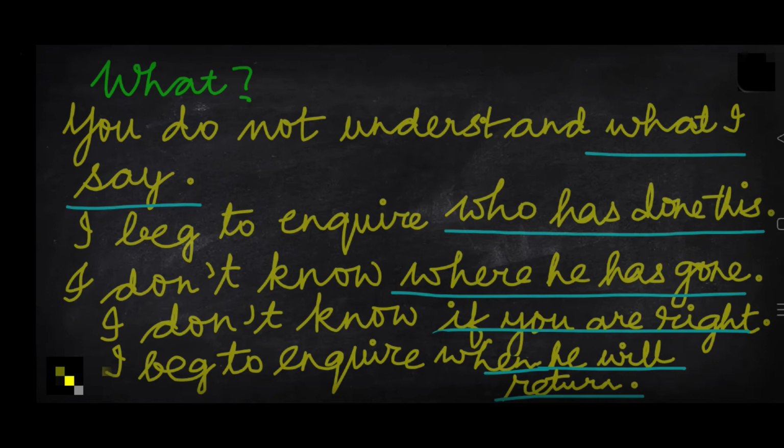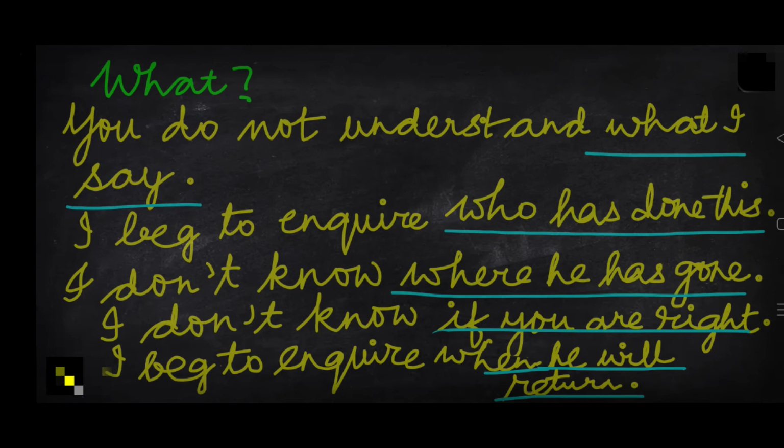I don't know where he has gone. Again, where was used to introduce the adverb clause of place, but in this case, it is a noun clause. It is used to introduce a noun clause, where he has gone. And how did I come to this conclusion? I asked the question what after the verb don't know. I don't know what? Where he has gone. Therefore, where he has gone is not an adverb clause, it is a noun clause.